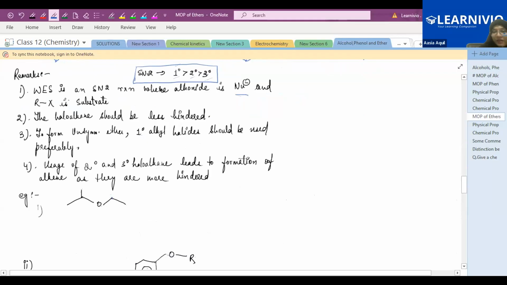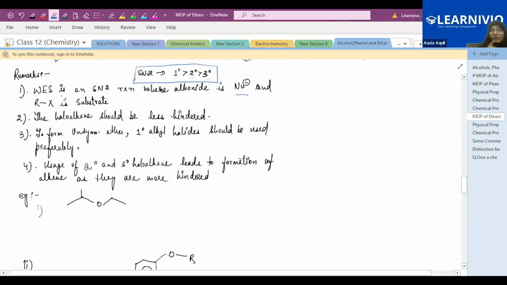What is the substrate over here? In a nucleophilic substitution reaction, one is your substrate and the other one is your nucleophile. So the nucleophile over here is the alkoxide and the substrate is your RX. This nucleophile attacks the substrate, and you will get the product.